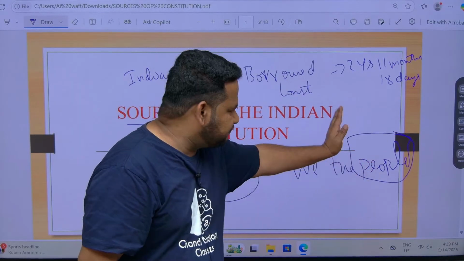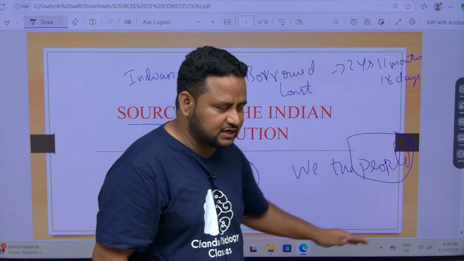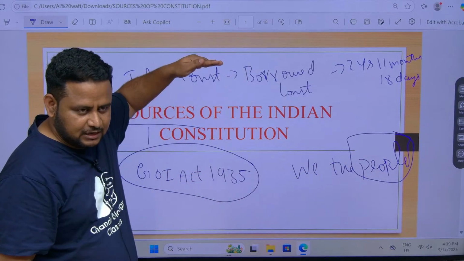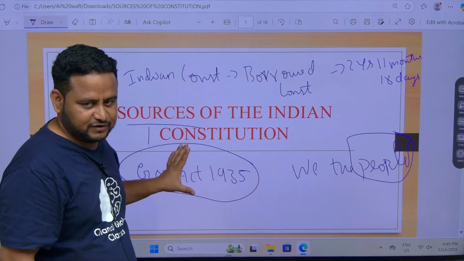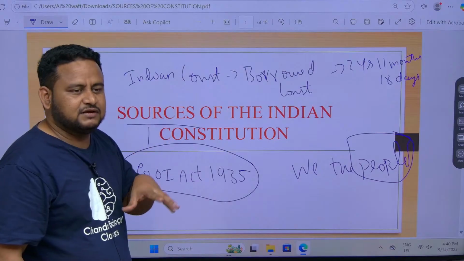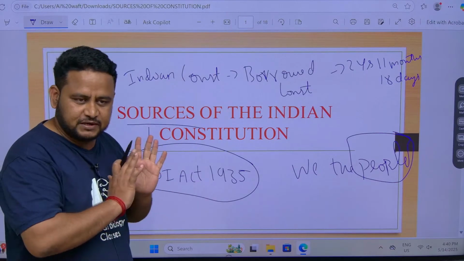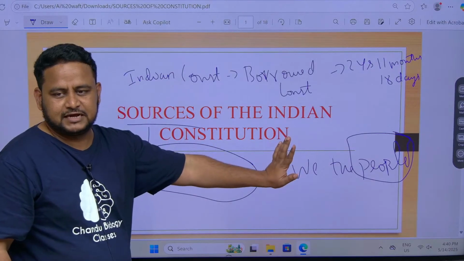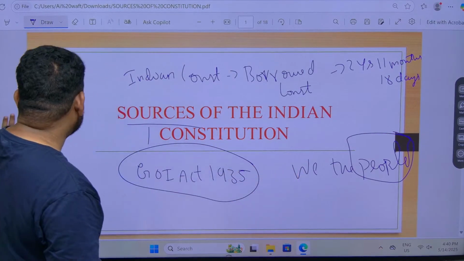And if people is not there in the options, which is the biggest source? Government of India Act 1935. So it is the people, then comes Government of India Act 1935. You must be very aware of this: if they ask which is the biggest source, it is Government of India Act 1935, and if people is in the option, people is the answer. Clear? Now let us continue.